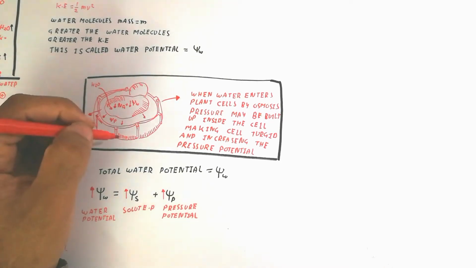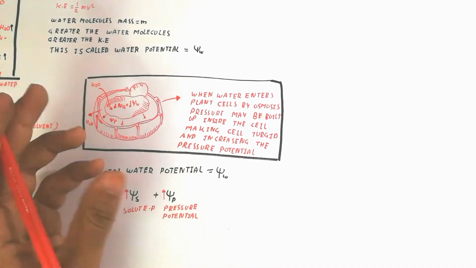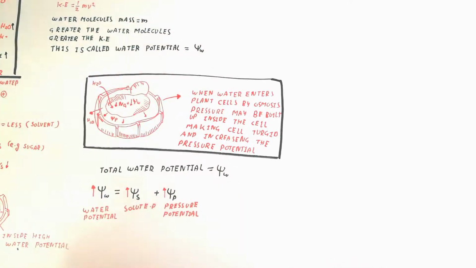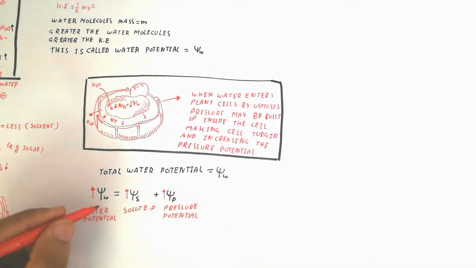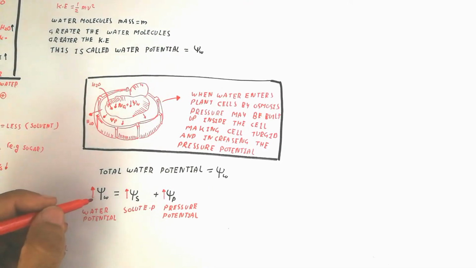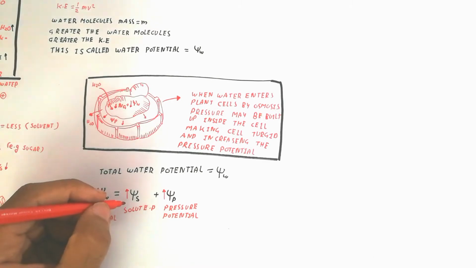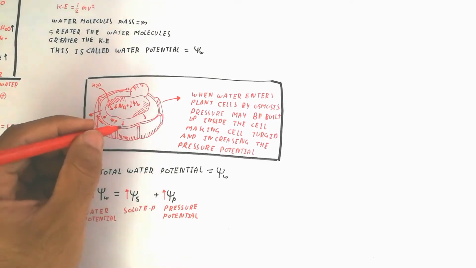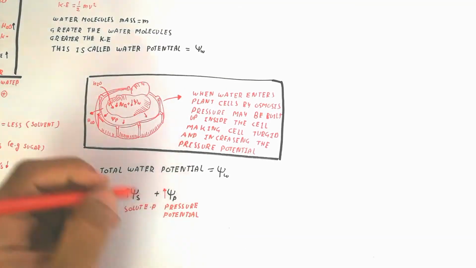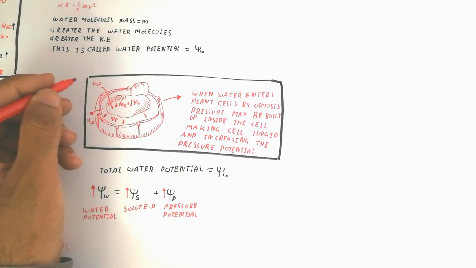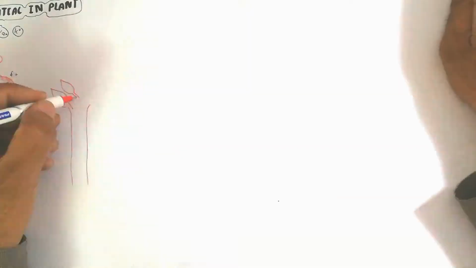So for the solute, if there is more solute there is more water potential, because if we put the solute in a semi-permeable membrane in one part, then water will move toward the solute. Another way is the pressure potential. If pressure potential increases, it inflates the cell, and the water moves outside.